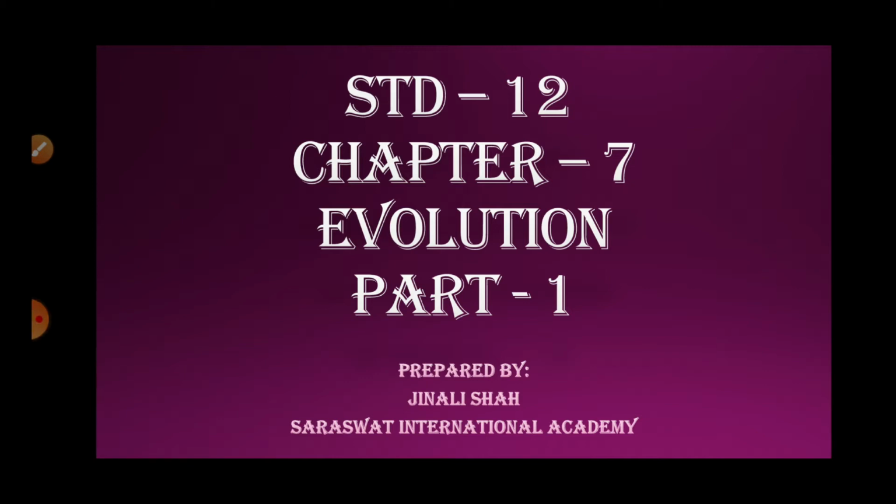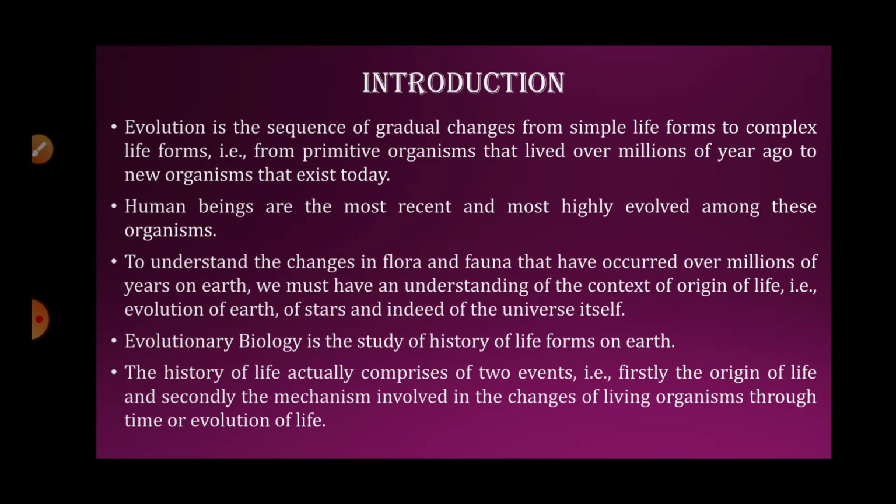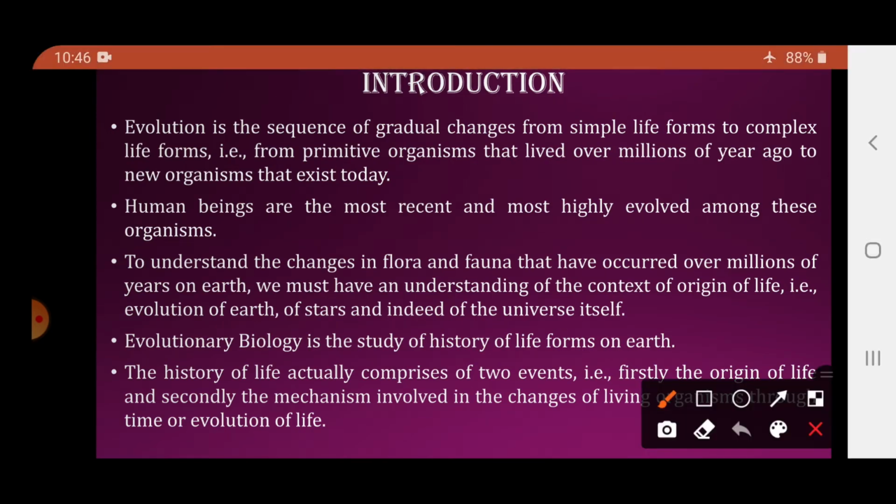Today we will begin with the next chapter, chapter number 7, Evolution. Before going deeply into the chapter, first of all we will deal with the introductory part, and in that we will see first of all what is evolution. Evolution is a sequence of gradual changes from simple life forms to complex life forms, that is from primitive organisms that lived over millions of years ago to the new organisms that exist today.